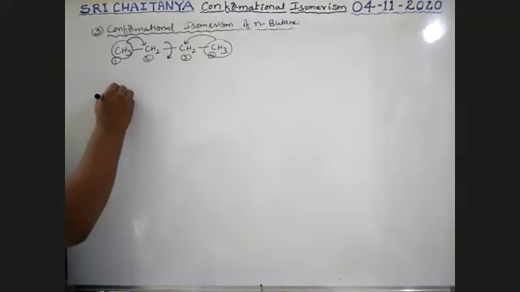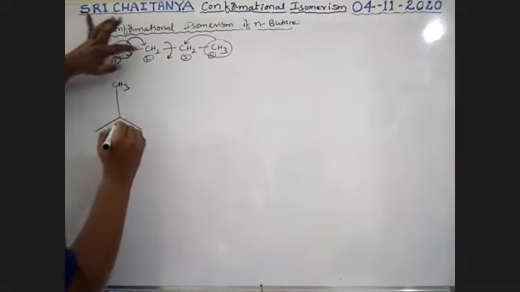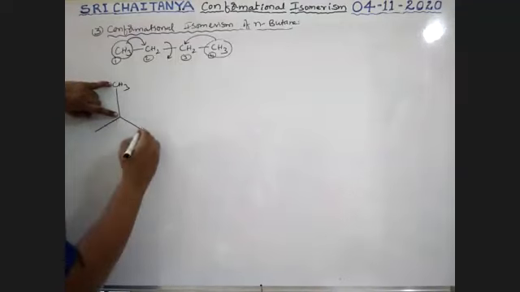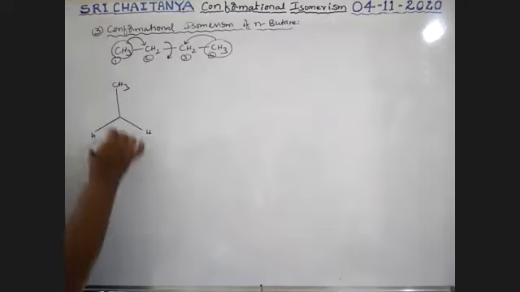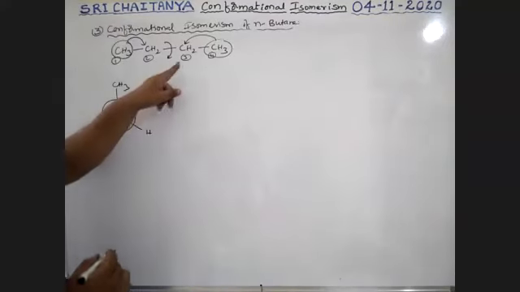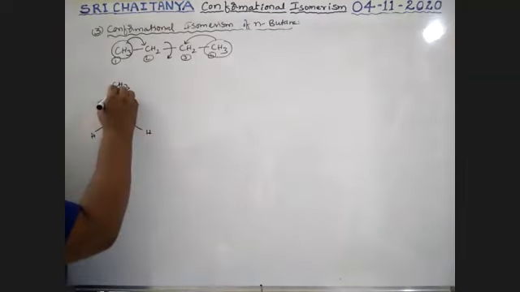See here, front carbon. This is CH3. This is the carbon, this one. Second carbon is this one. First carbon is this one. This second carbon has two hydrogens. Next, this is third carbon. Third carbon has one methyl group, two hydrogens. So see here.